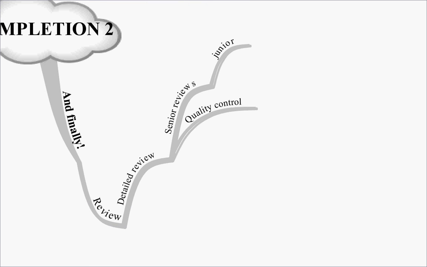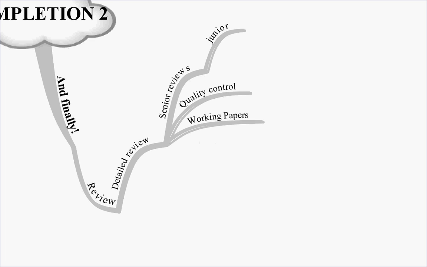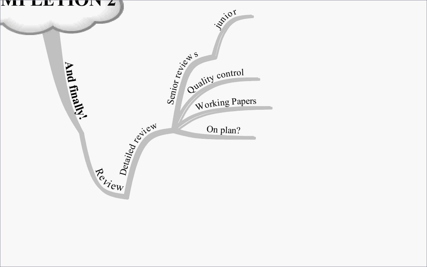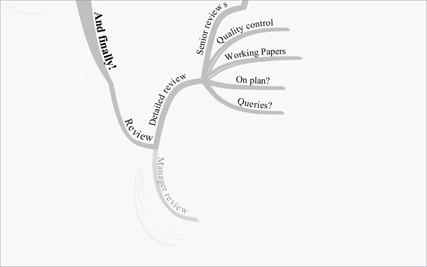You'll have those quality control implementations that we talked about earlier in the course. They'll review the working papers in detail to see that they are adequate and check whether the plan has been adhered to. They'll also see if any queries have come up on the audit and whether those queries have been dealt with is the key issue. Have those queries been dealt with?